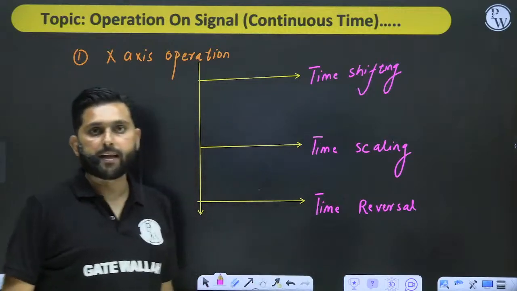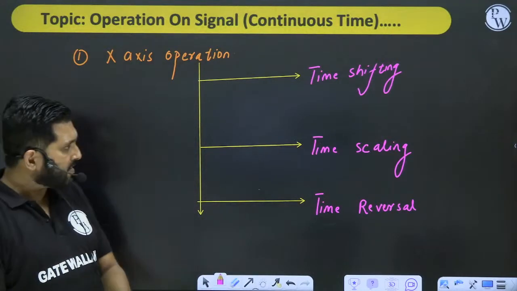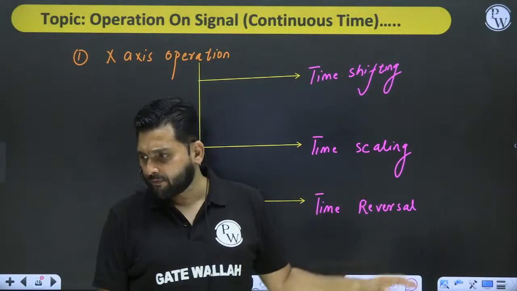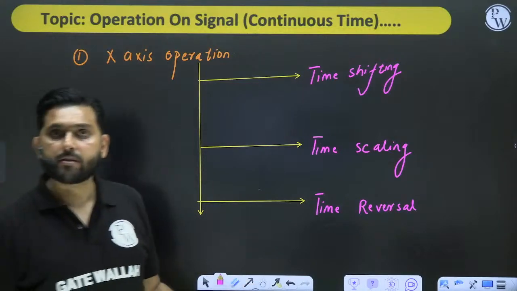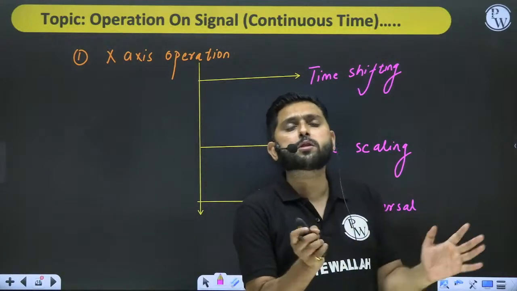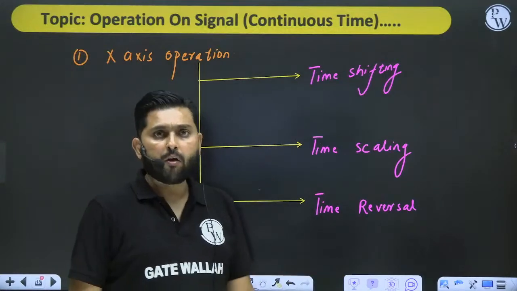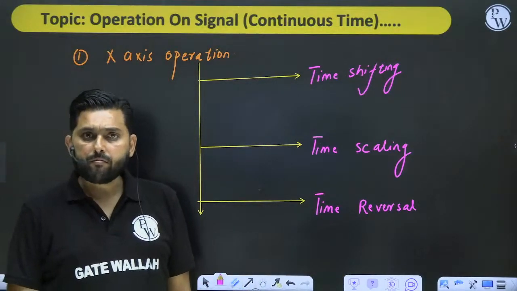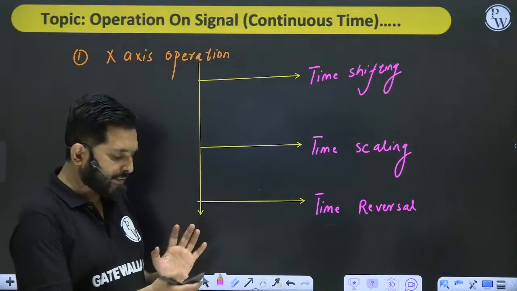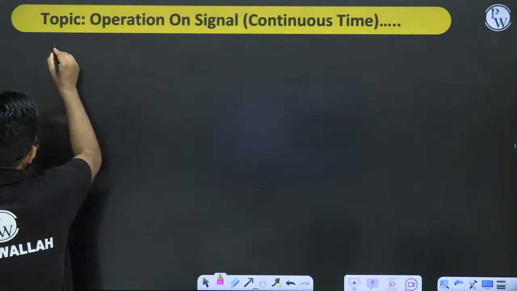Let's take this in detail. So we have three kinds of operations: time shifting, time scaling, and time reversal. And this is one of the most important topics that we are going to cover. Now, what do you mean by time shifting? Listen carefully. Let's take time shifting first.